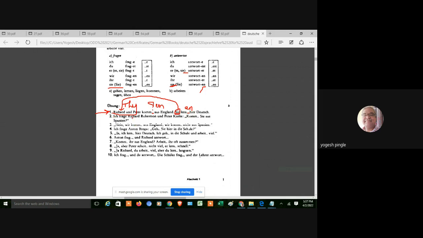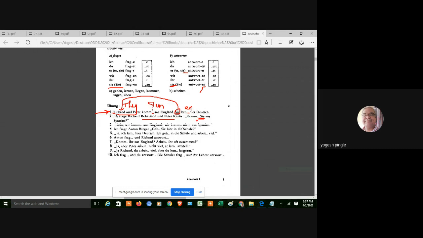Now: Ich frage Richard und Robertson und Peter Carlis. I asked Richard, Robertson and Peter Carlis, so I asked both of them. So how will this Sie be? This Sie is obviously the polite form of you, because it is in the middle of the sentence and the S is capital.